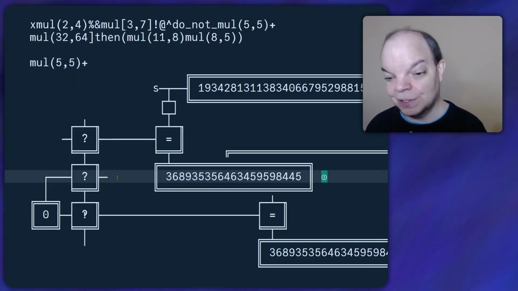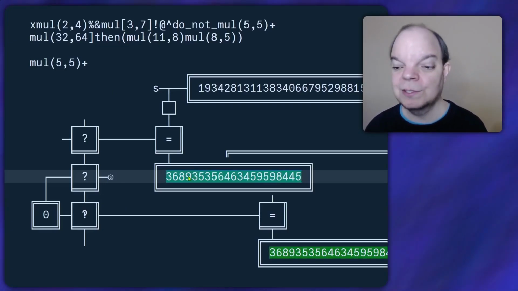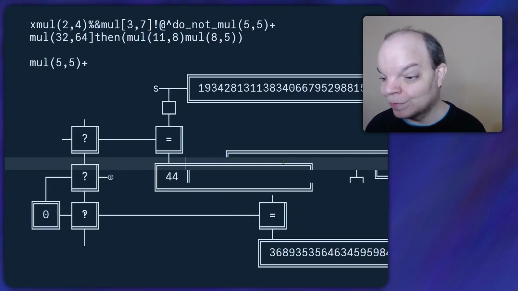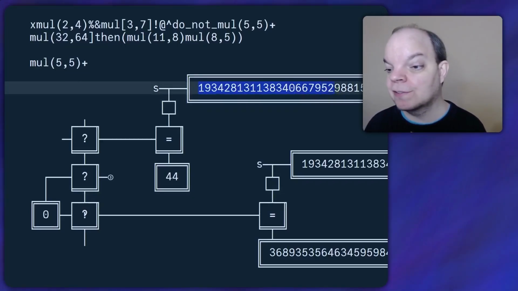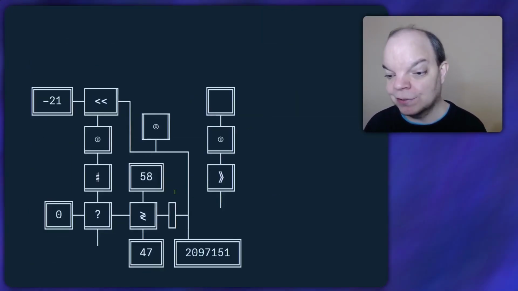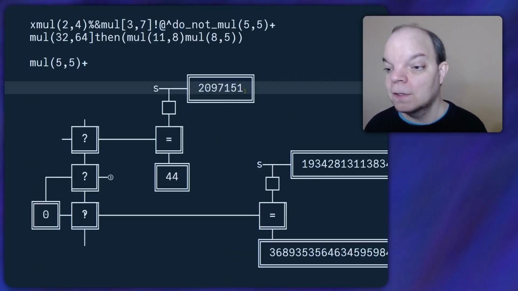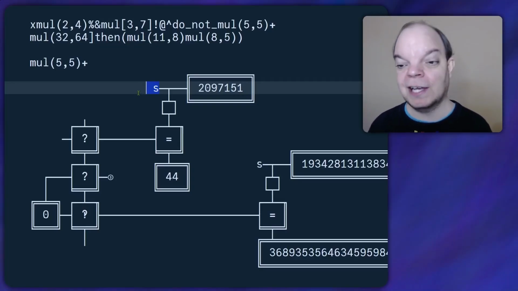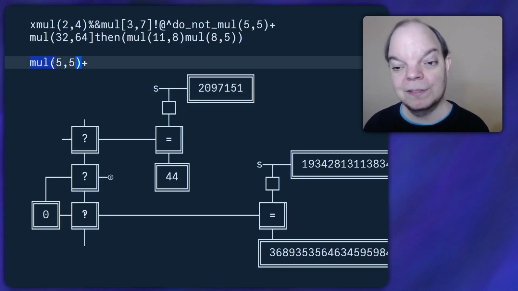So this 3 needs to go here. So we need to check if it's a comma. So this needs to be the Unicode value for the comma, which is 44, as you may or may not remember from previous videos. And of course we're checking only one character, so this needs to be the same value as we had in our other function, which is 1 shift left 21 minus 1. But now we need to be careful because the string that we're trying to look at is not actually S. It's not the original string. We need to remove this amount of characters and then check the next bit.